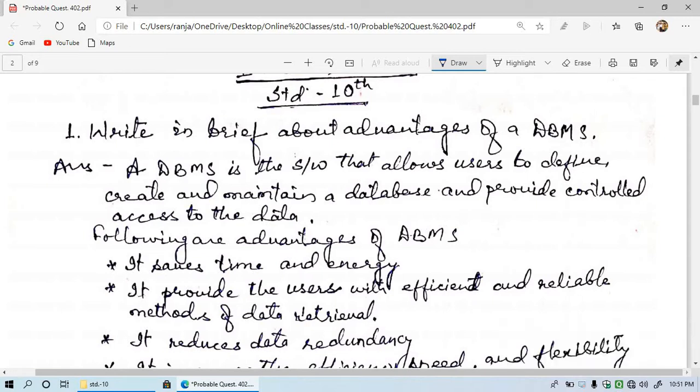So the question number 1 is, write in brief about advantages of a DBMS. So this question is very important for your final examination also.